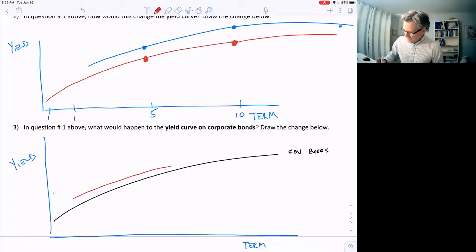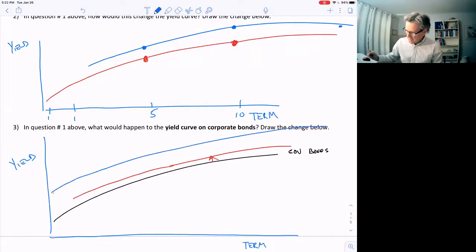So let's say here, this normal shaped yield curve, this is the yield curve for government bonds. And we've seen that this is going to shift up together. And what about the corporate bonds? Well, let's say that this had been the yield curve for corporate bonds that all have the same rating. Maybe they're AAA corporate bonds, but corporate bonds also have this positively sloped yield curve. The longer term corporate bonds are going to pay more than the short term corporate bonds. So they generally have this positive slope.